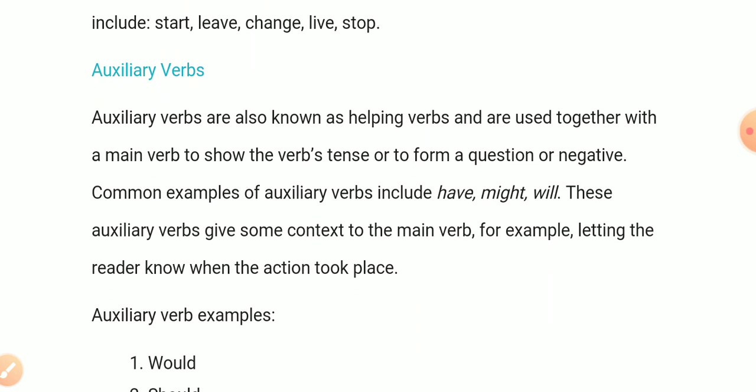Auxiliary verbs are also known as helping verbs and are used together with a main verb to show the verb's tense or to form a question or a negative. Common examples of auxiliary verbs include have, might, will, be. These auxiliary verbs give some context to the main verb, for example, letting the reader know when the action took place.